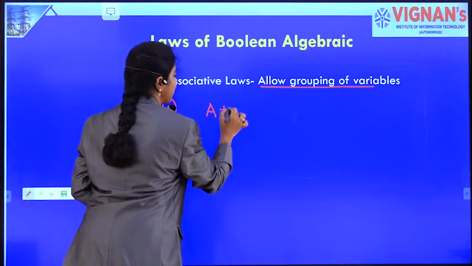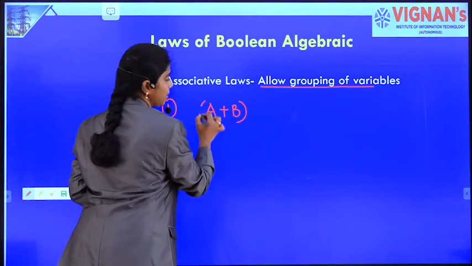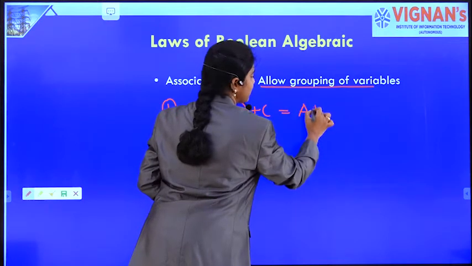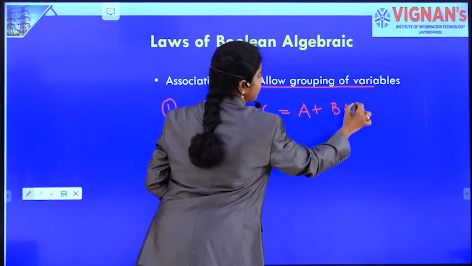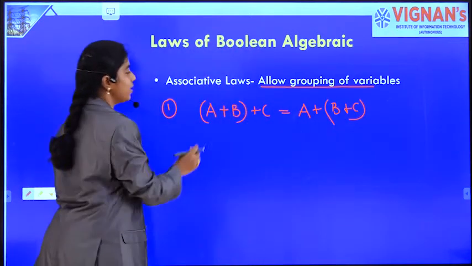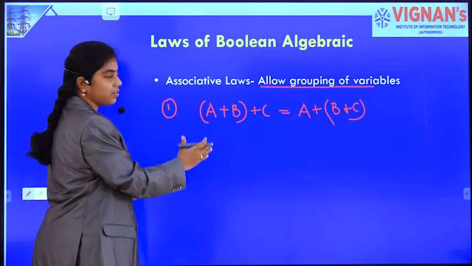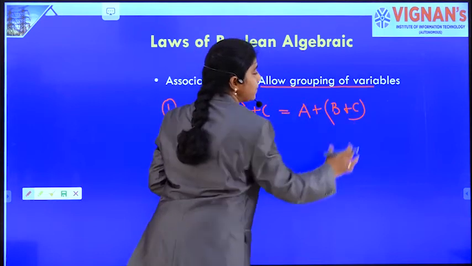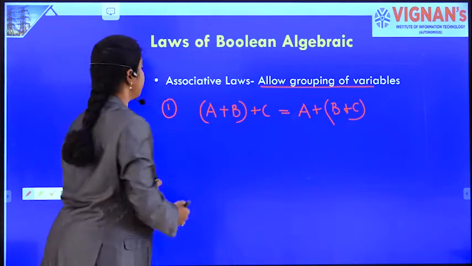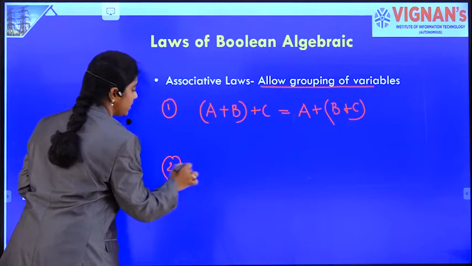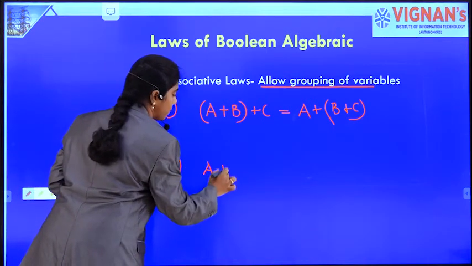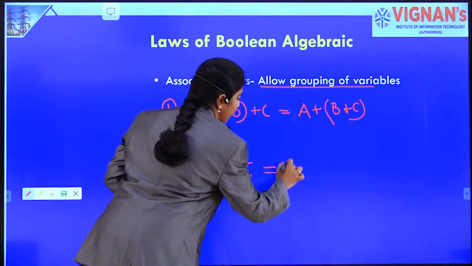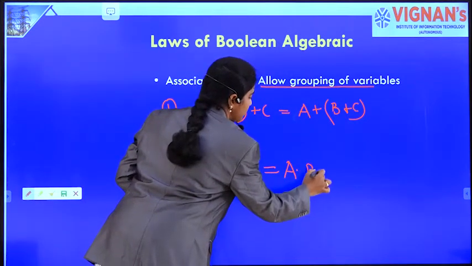So, A plus B plus C is equal to A plus B plus C. This combination, A ORed with B, then ORed with C, is equal to A ORed with the B plus C combination. And the next law, it is A dot B dot C is equal to A dot B dot C.